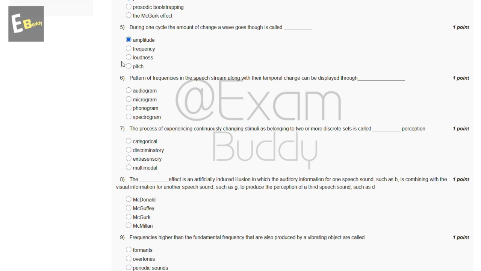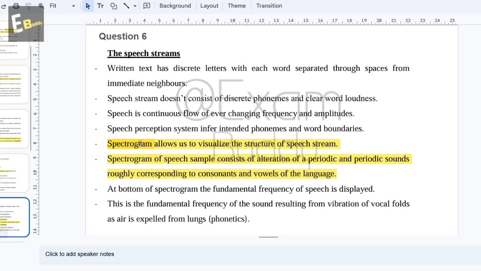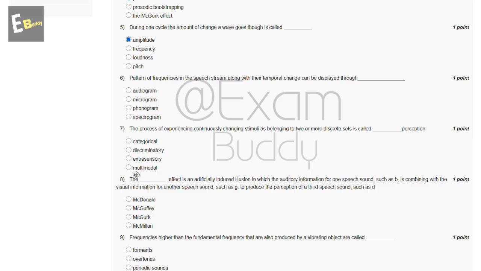Now the sixth question: the pattern of frequencies in the speech stream, along with their temporal change, can be displayed through dash. The options are audiogram, microgram, phonogram, spectrogram. Let's check the answer of the sixth question. A spectrogram allows us to visualize the structure of the speech stream. So the answer of the sixth question is D, spectrogram.